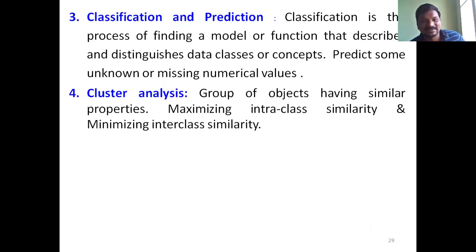Classification is the process of finding a model or function that describes the data classes or concepts. Prediction is to predict some unknown or missing numerical value. Regression is one of the best techniques for prediction.